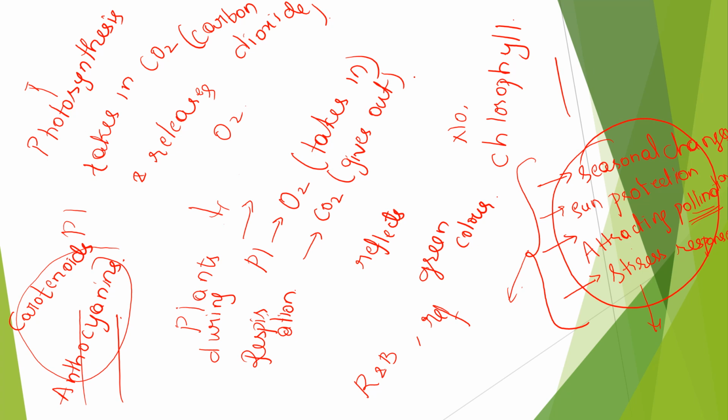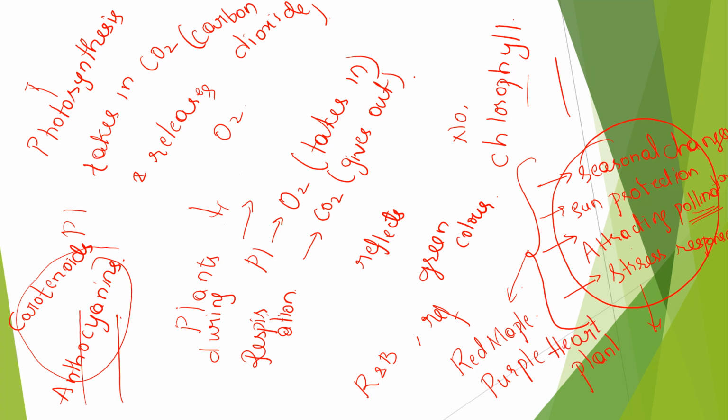Dominate means they will overpower the chlorophyll, so we can't see green color anymore, and we will see some other colors. What are some examples of differently colored plants? Leaves like red maple will have a different color, not green. And also the purple heart plant.